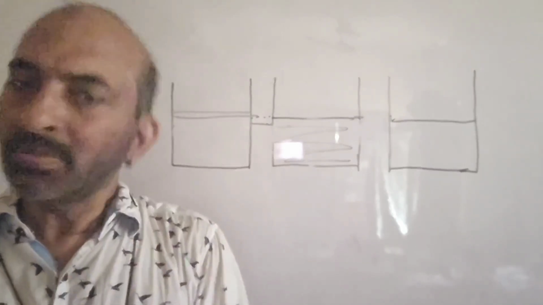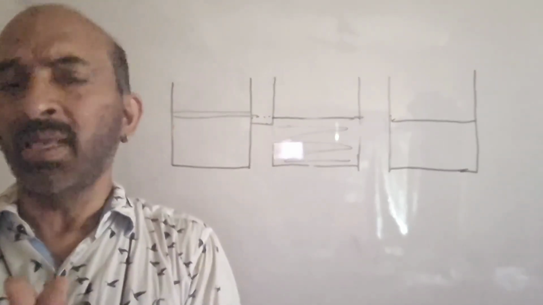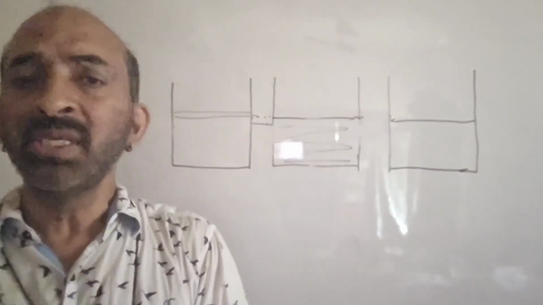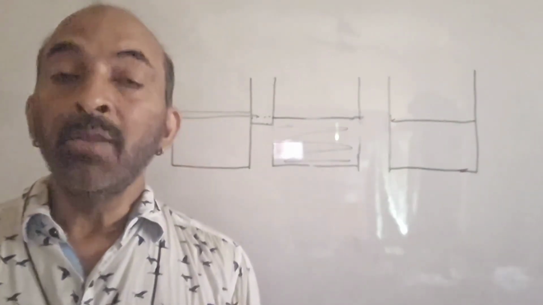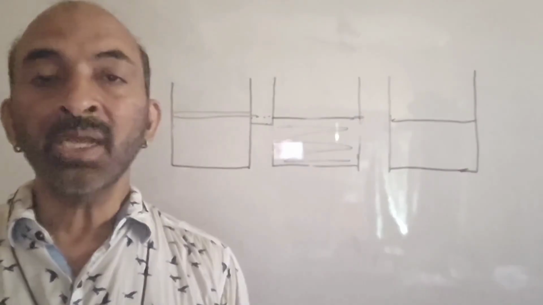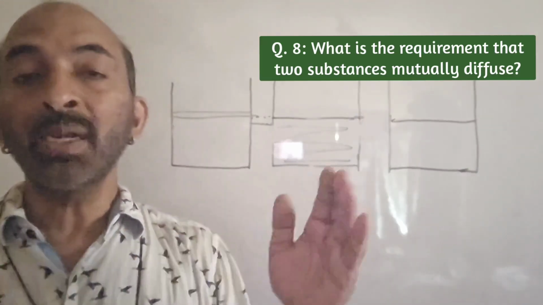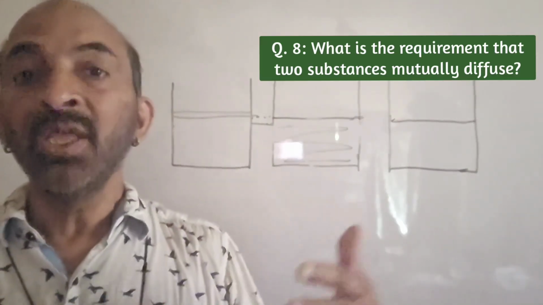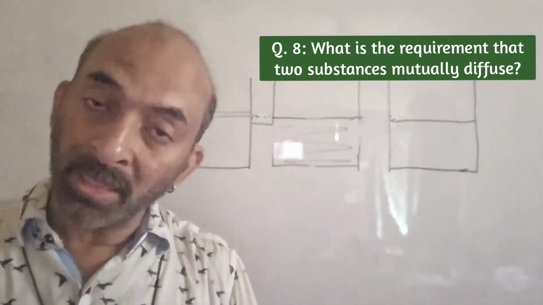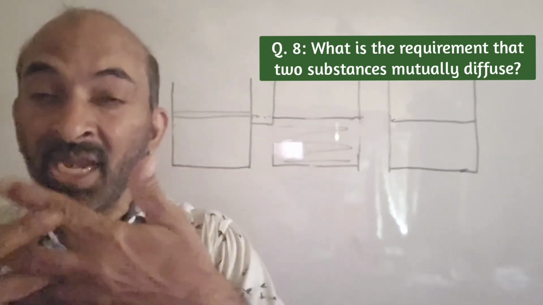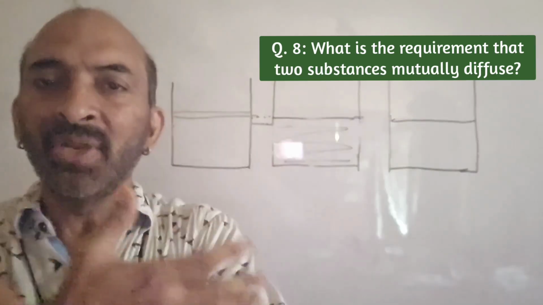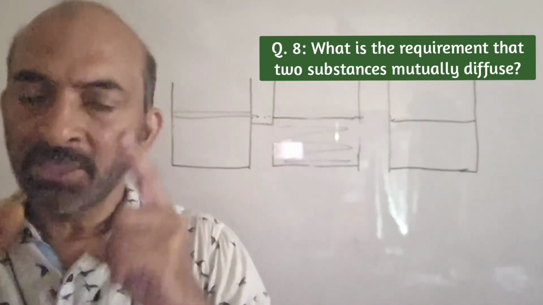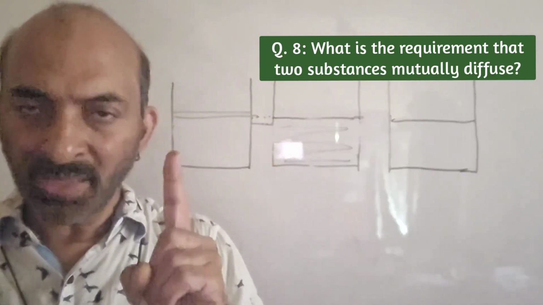So what is the requirement that two things diffuse? The requirement is that the diffusing substances must have interparticle spaces into which particles of the other substance can enter, so that they can freely get mixed up. It is spontaneous, that is, it happens by itself.